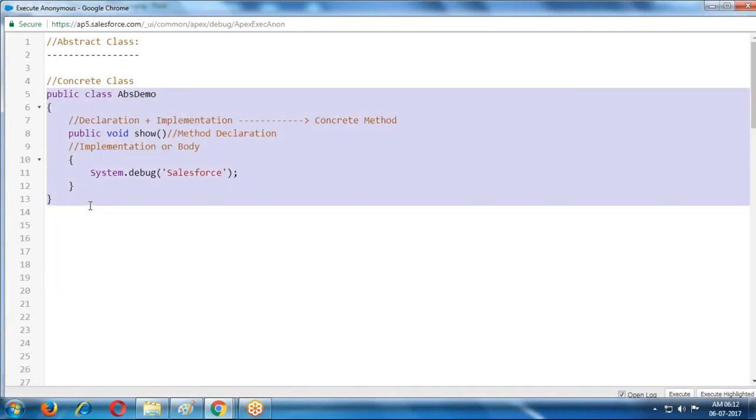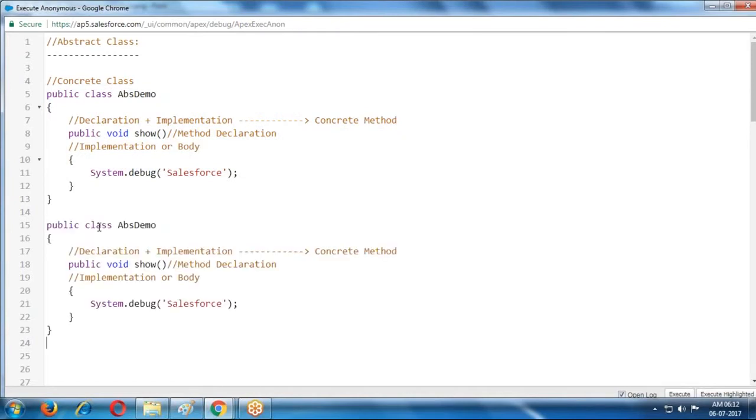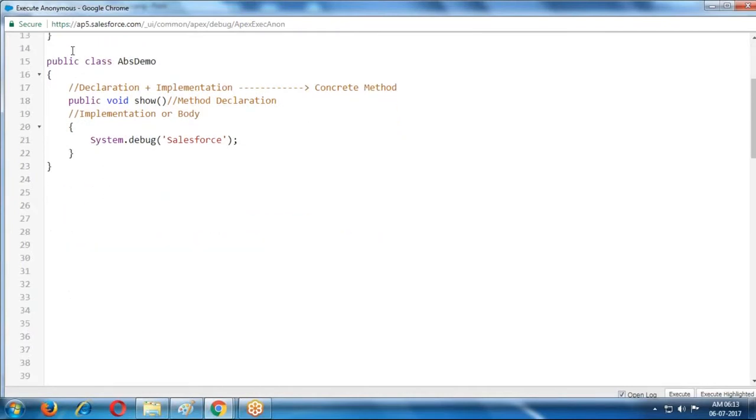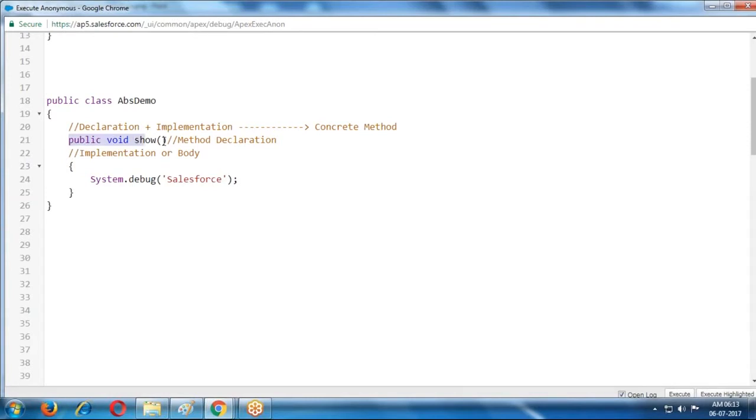Suppose I'm creating one more class with the same name. So public void show is one method, and one more method I'm providing, public void wish. For the show method, the implementation for every child class is the same, only the same output is required. But for the wish method, a different implementation is required for every child class.